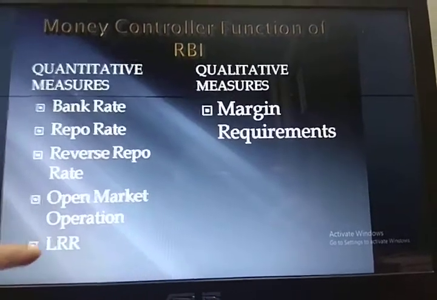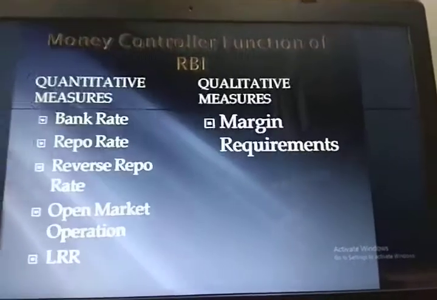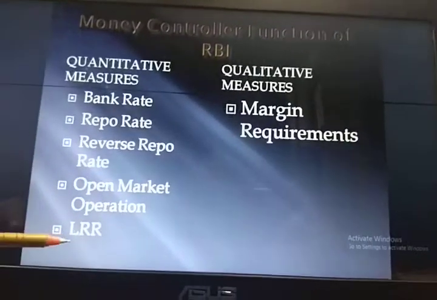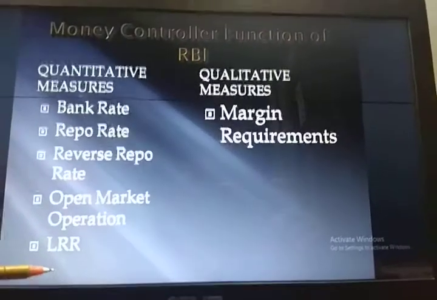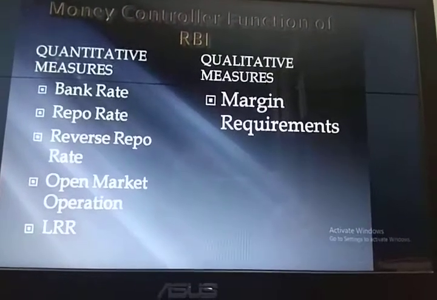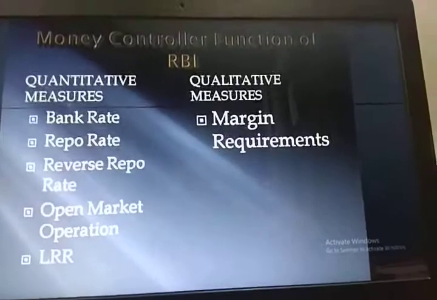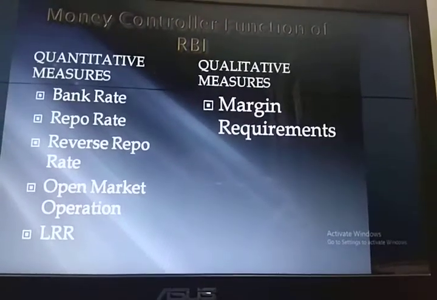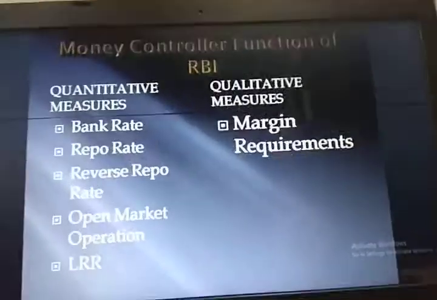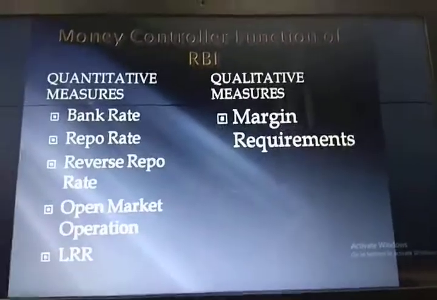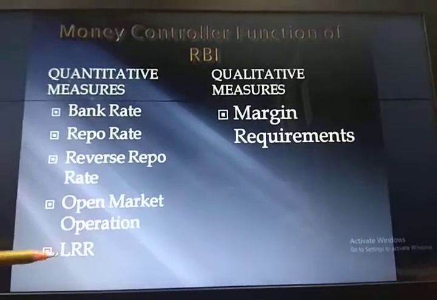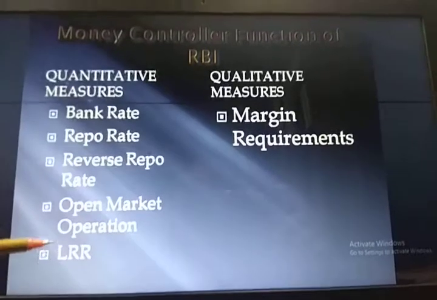Now this point, legal reserve requirement, has two variants. Number one is CRR, that is cash reserve ratio, and number two is statutory liquidity ratio. What is CRR and what is SLR? CRR is that part of the deposits of the commercial bank which it has to maintain with the RBI in the form of reserve, which is known as cash reserve ratio.